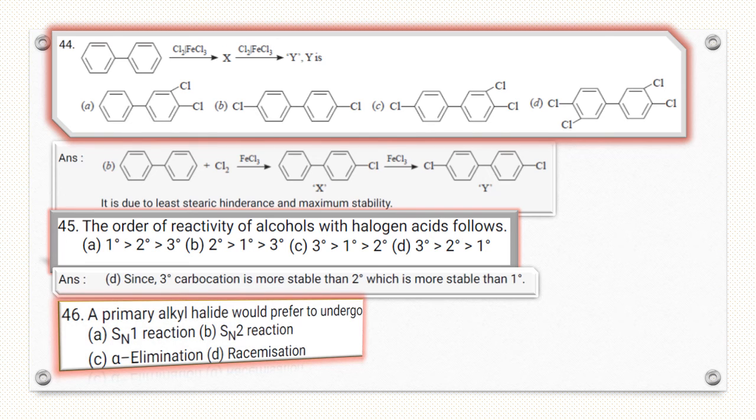Question number 46. A primary alkyl halide would prefer to undergo SN2 because in SN2 reaction nucleophile attacks from backside. So in backside less steric hindrance is there. So 46 answer is B.